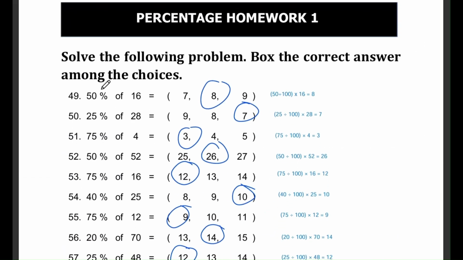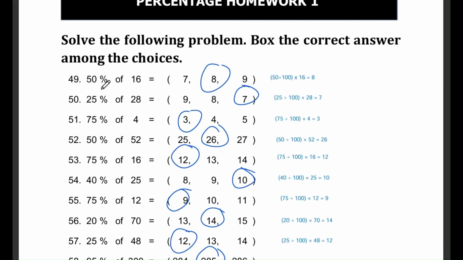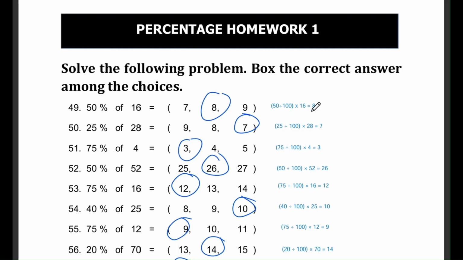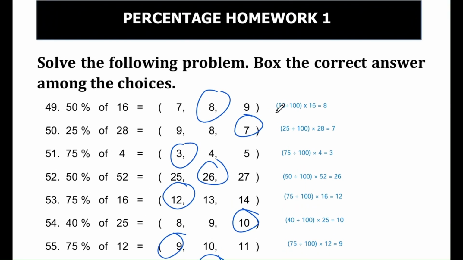Okay, now we're going to go to the math section of the booklet. Question number 49. 50% of 16 equals. The options are 7, 8, and 9. The correct answer is 8. How did we get that? Well, 50% means half, so half of 16 is 8. We can calculate it by doing 50 divided by 100 times 16, which equals 8.